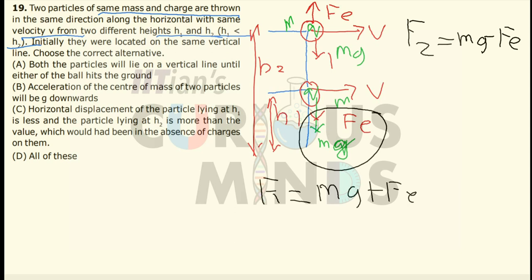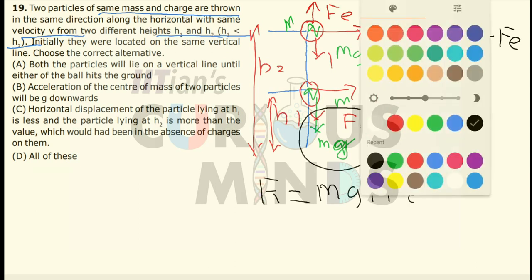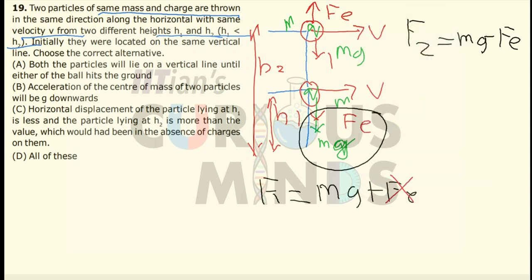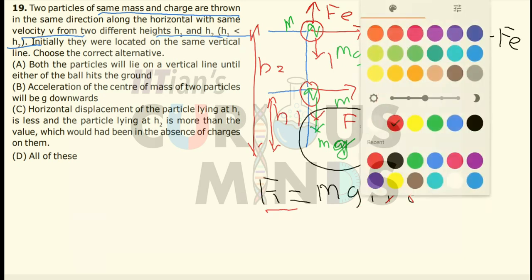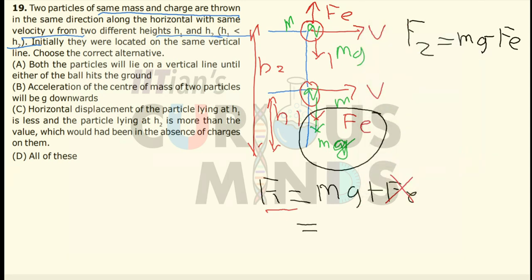If there was no electrostatic force, the particle would experience acceleration of only g. Now it experiences additional acceleration, so the acceleration of the first particle is more than g in the downward direction.